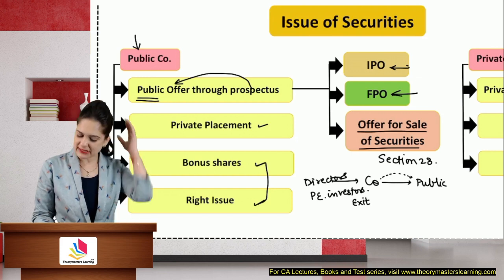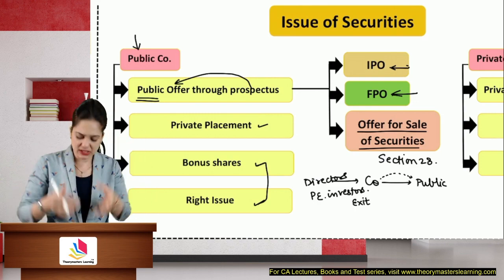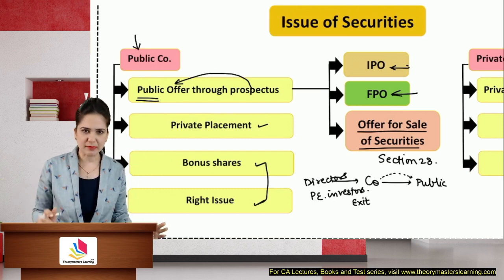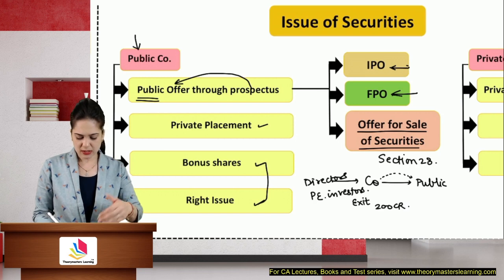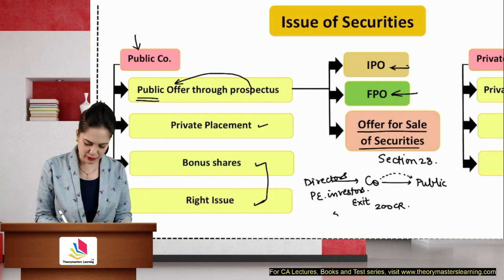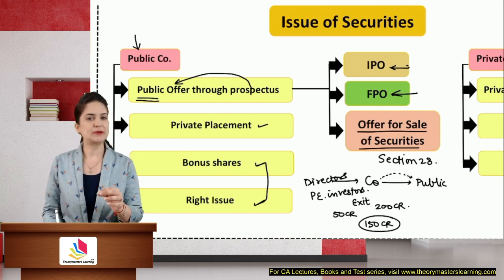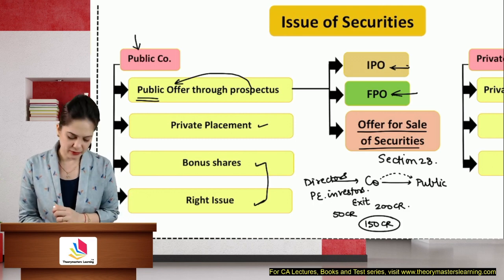So along with, let's say, the IPO, where the company is offering many shares, it will offer these few shares also. The public will subscribe, and the PE investors will get money. Let's say they get 200 crores, whereas they had subscribed for the shares of the company for only 50 crore rupees. They will make a good profit of 150 crores and exit. So this IPO is actually an exit strategy for these private equity investors.